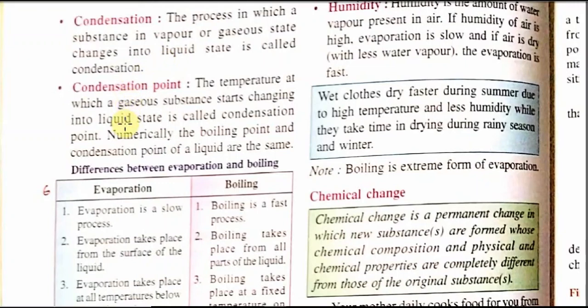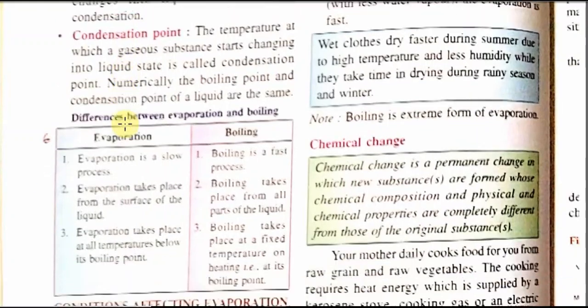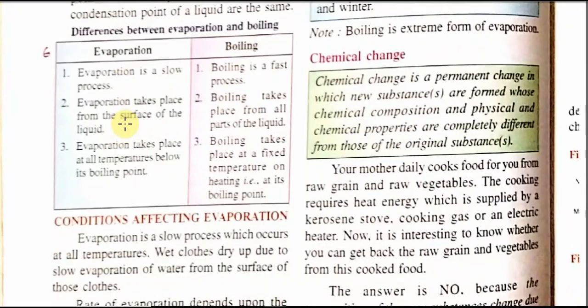Although we can see that there is some similarity in evaporation and boiling, there are some differences also. Evaporation is a slow change, boiling is a fast change. Evaporation takes place from the surface, boiling takes place from all parts of the liquid. Evaporation takes place at all temperatures. Boiling takes place at a fixed temperature.